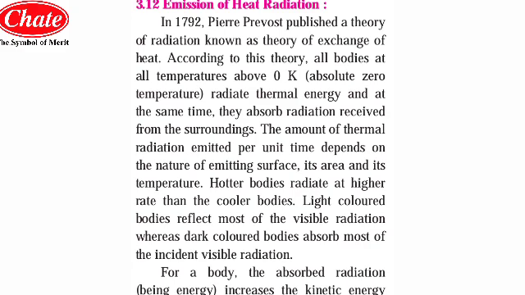So it depends on the surface, its area, and its temperature. On which factors it depends, we will discuss one by one after this part, so you will get it very easily.